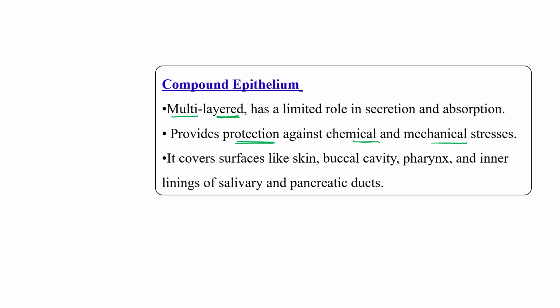Compound epithelium is present on our outer surface, meaning skin, our buccal cavity, pharynx, and the inner lining of salivary and pancreatic ducts. So what is the function of compound epithelium? To protect our outer covering against chemical and mechanical stress.